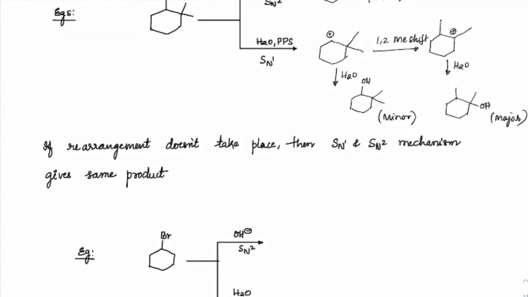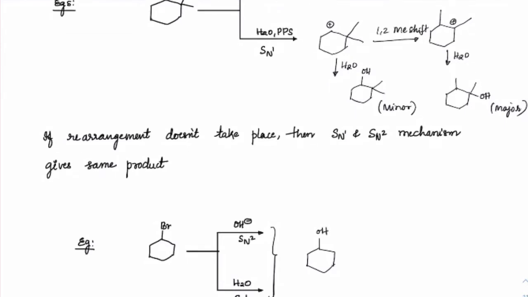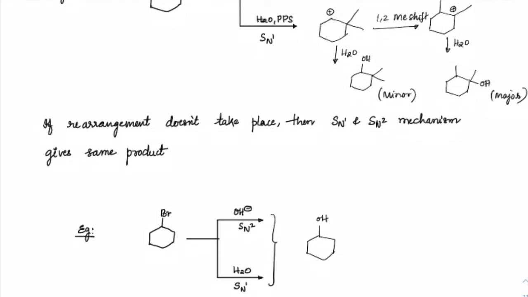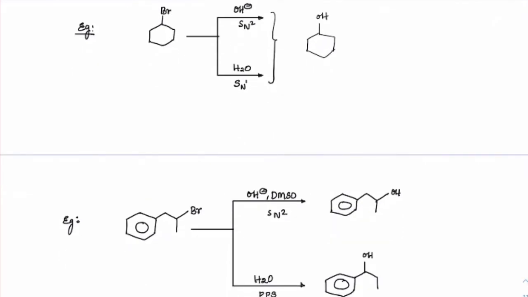See, there are few molecules in which either SN1 or SN2 will give the same products, because there is no rearrangement happening here. It is already at the secondary position, so it does not undergo further rearrangement, and it will only get to this molecule. Finish with that.